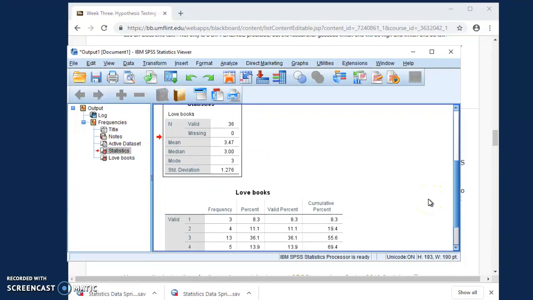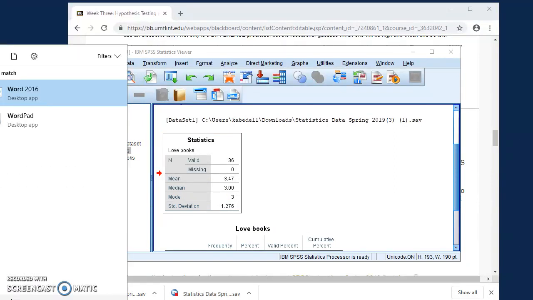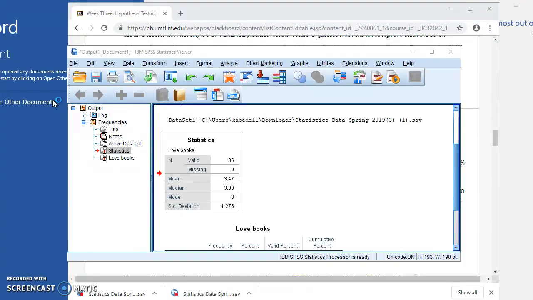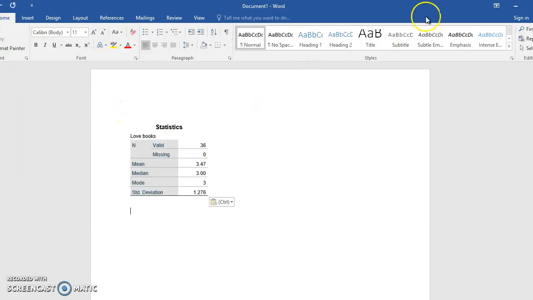Okay, so let's say I wanted to copy and paste this to a Word document. I'm just going to go down here to the search thing and type in Word, and then it'll open up the application. Okay, so I'm going to click on here in my SPSS, I'm going to click there. I'm going to do on my Mac Command C, and then I'll go back, click on Word, open my Word document, and while I'm here I just do Command V and it pastes the output there.